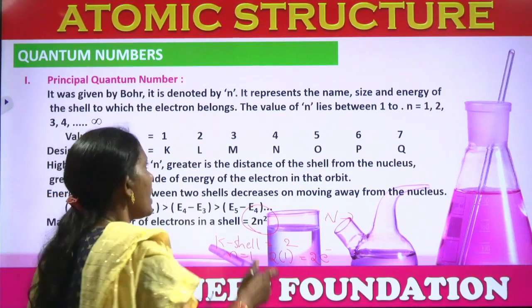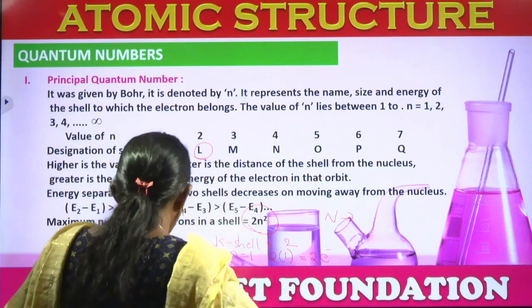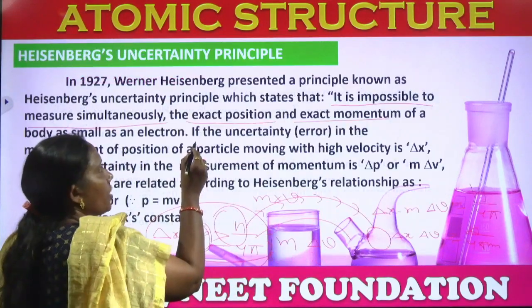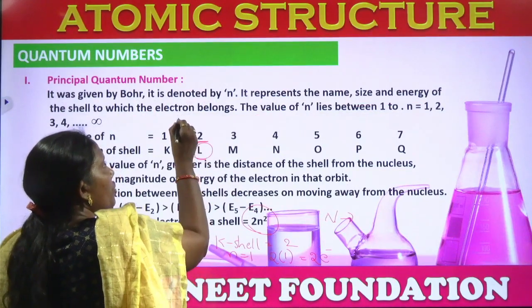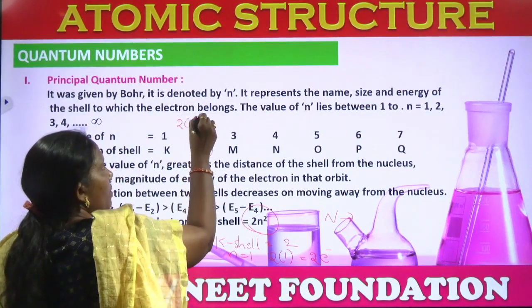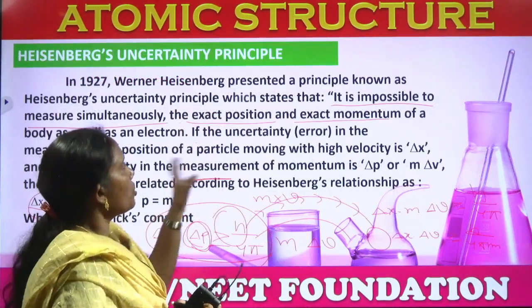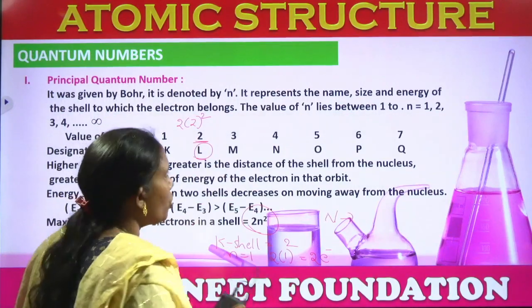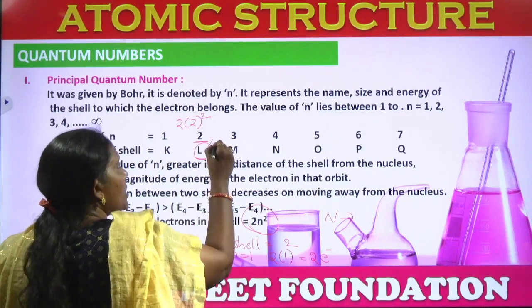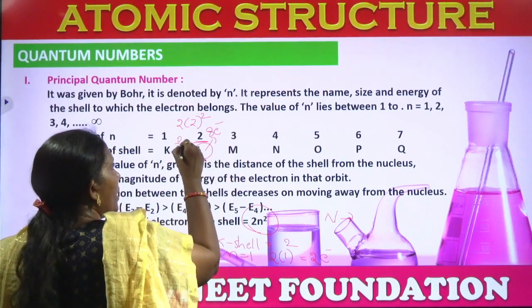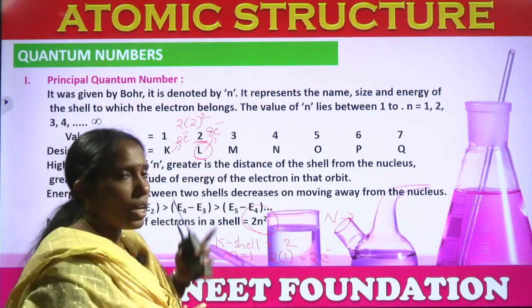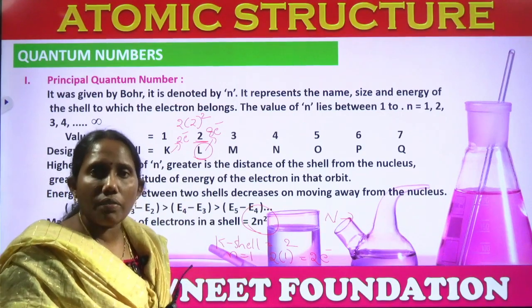Come to the second shell. Suppose if you take L shell, L means what is the value of n? 2. Value of n is 2. So, if you substitute that value in 2n square formula, then 2 square means 4. 4 2s are 8. So, L shell can accommodate 8 electrons. K shell can accommodate 2 electrons. Comes to the M shell. M means what is the value of n?